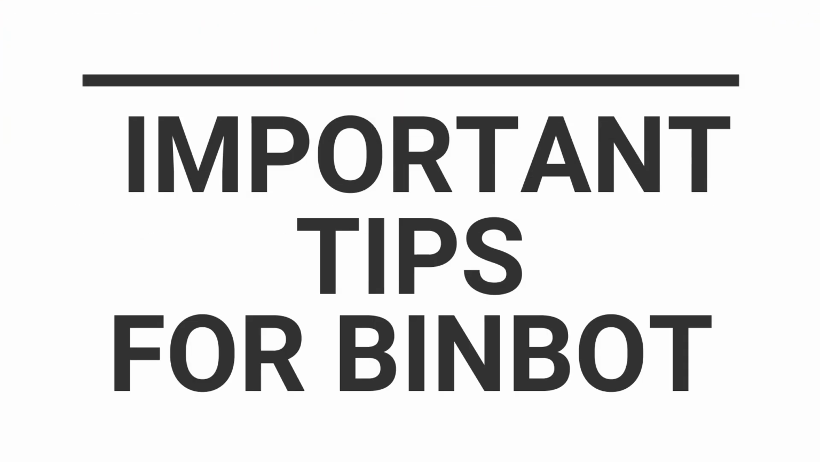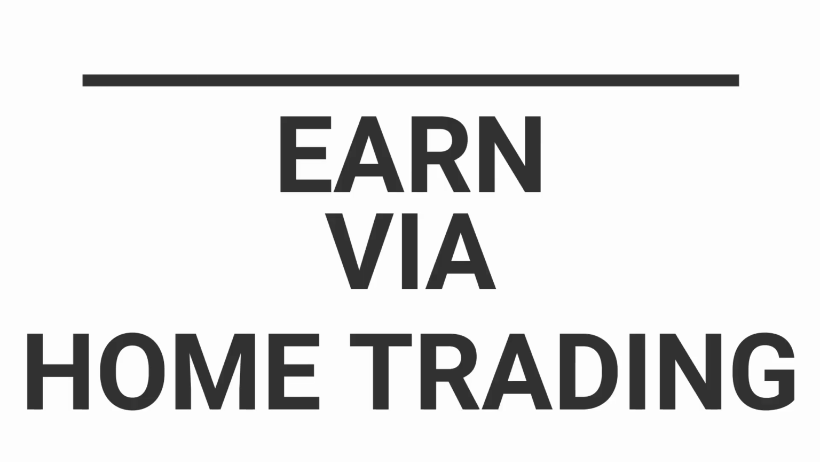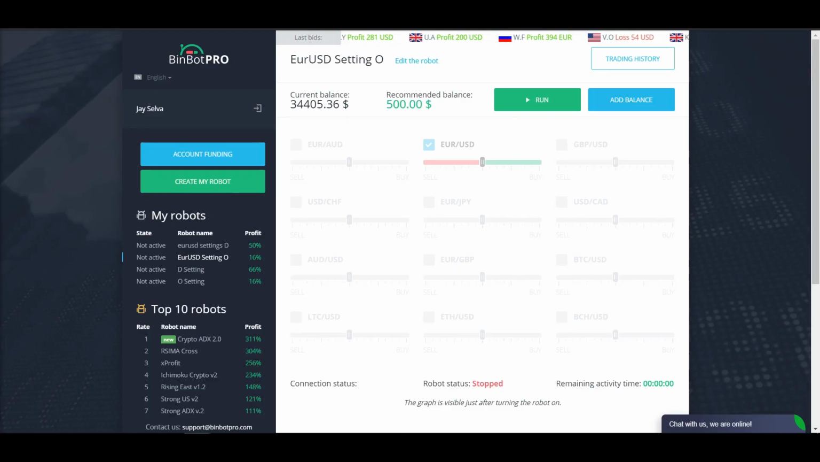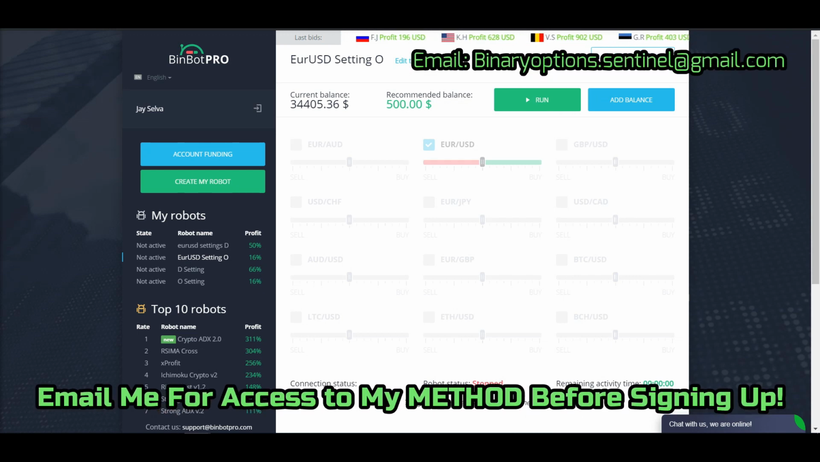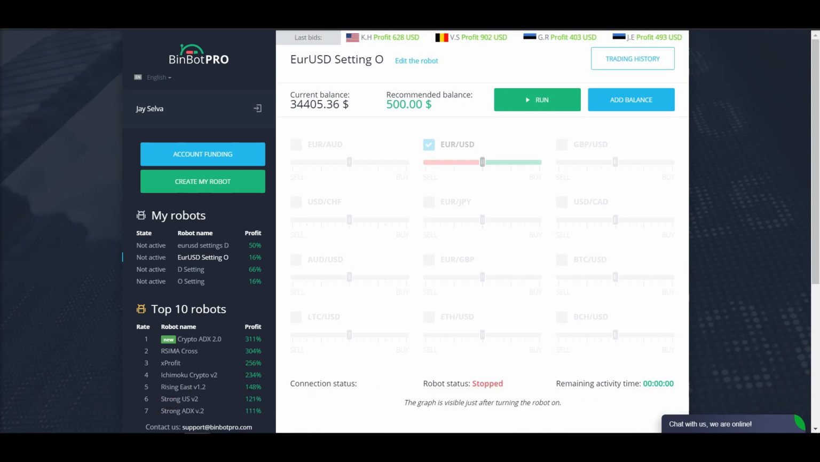Tips that are useful for Binbot Pro trading users, or anyone trying to trade options to earn extra income from home. Binbot Pro is an automated trading software that makes a decision on whether you should do a call trade or a put trade. However, every single trading tool has its own strengths and weaknesses.